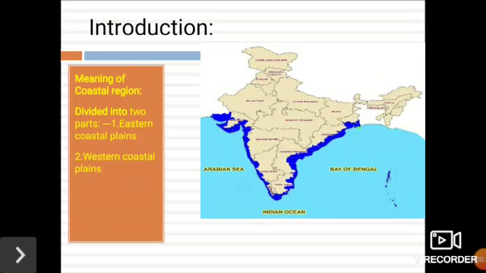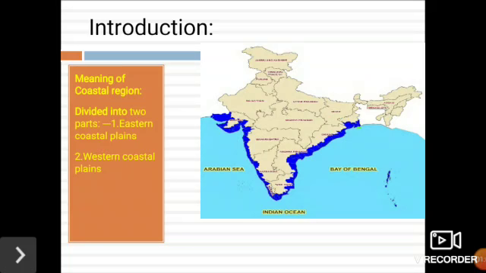Coastal regions or areas are commonly defined as the interface areas between land and sea. Or we can also say the stretches of land touching the seas of India are called coastal plains. Coastal plains are divided into two parts. First part, Eastern Coastal Plain. Second part, Western Coastal Plain.